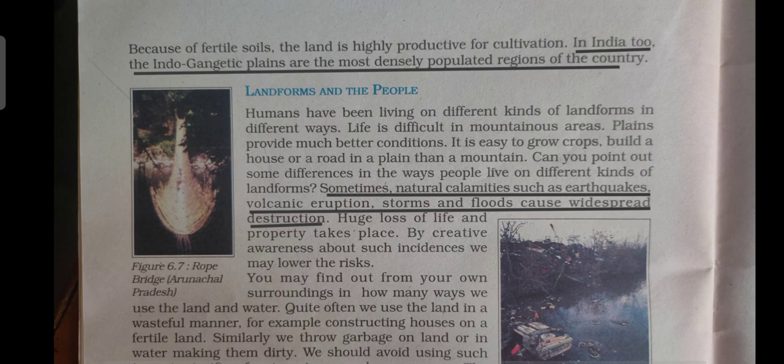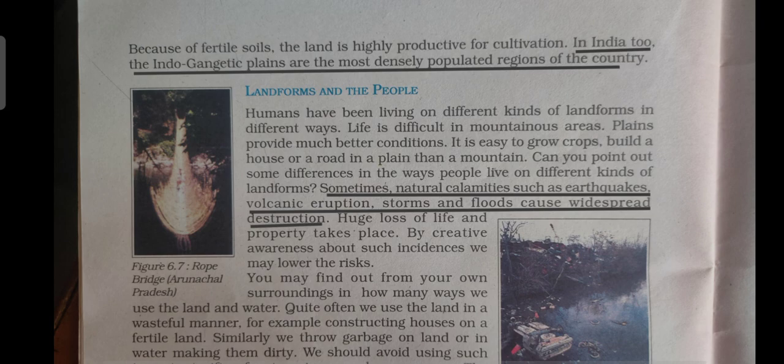So, we often see children that whenever there is a natural calamity like an earthquake, volcanic eruption, storm or flood, it always causes loss of life of people, animals lose their life, and it also causes damage to property.